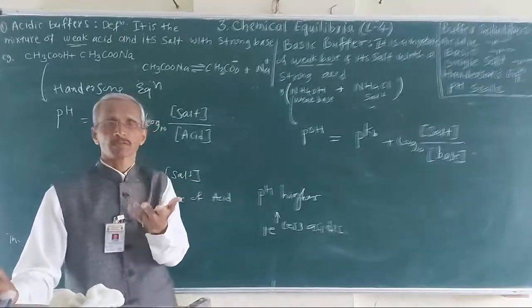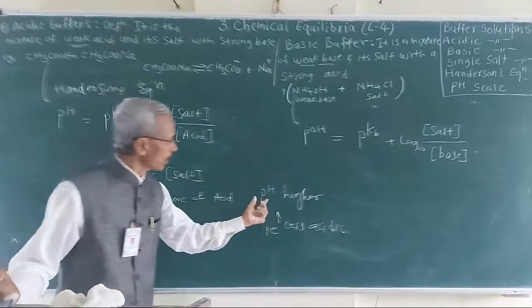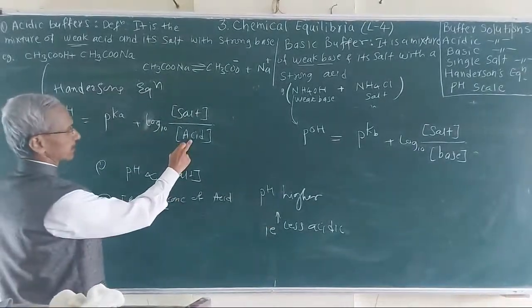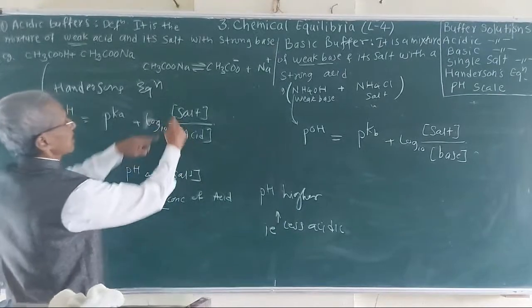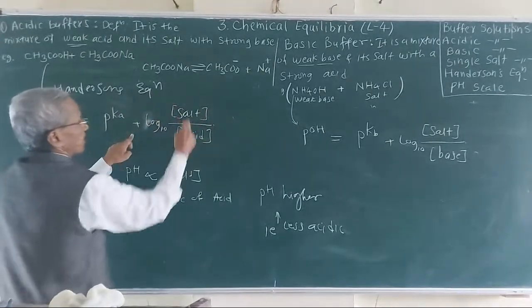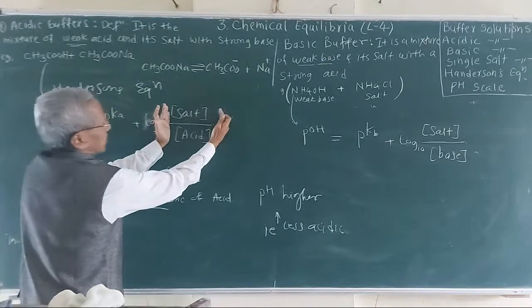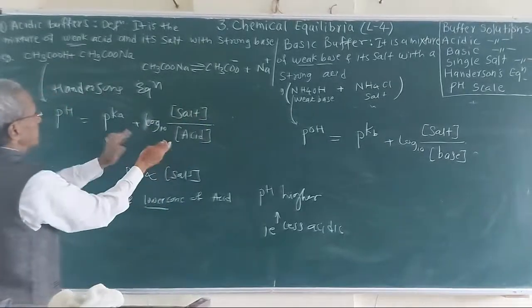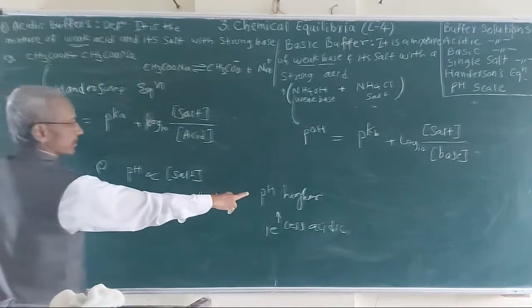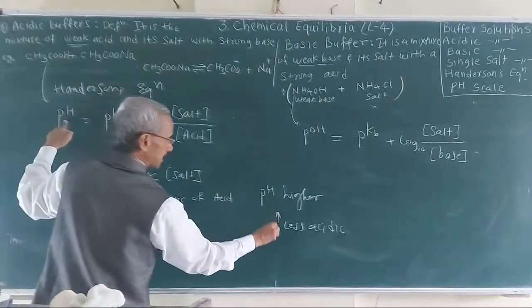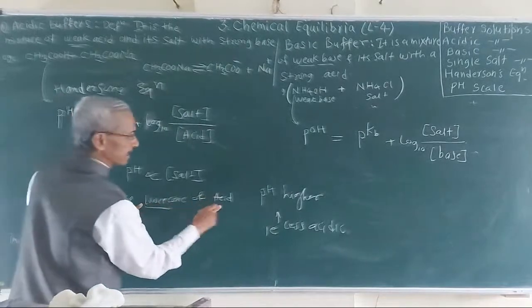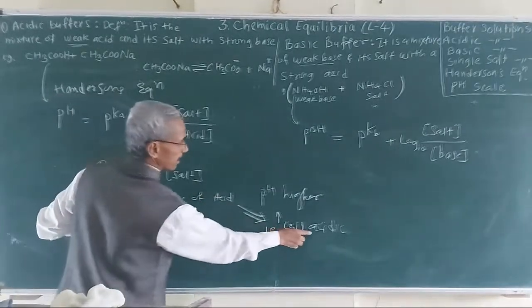We are going to explain it later on. Consider again, the lower the concentration, this ratio will be high, and therefore this term is high, that is, pH is higher. pH higher means less acidic. So a lower concentration of acid implies less acid.